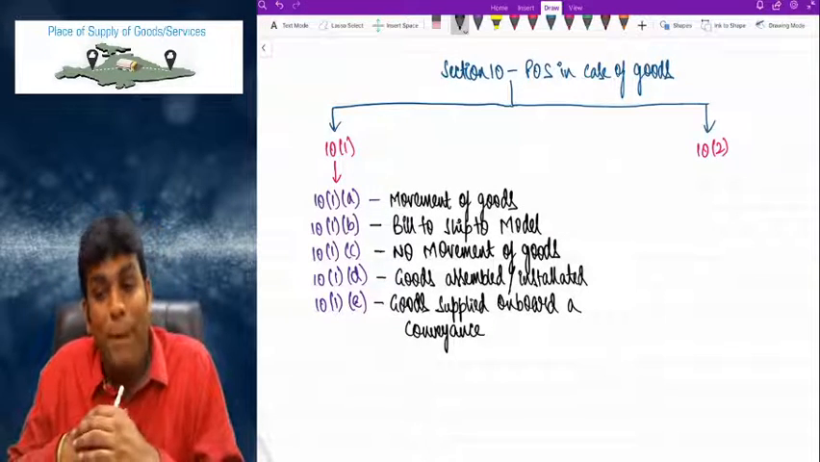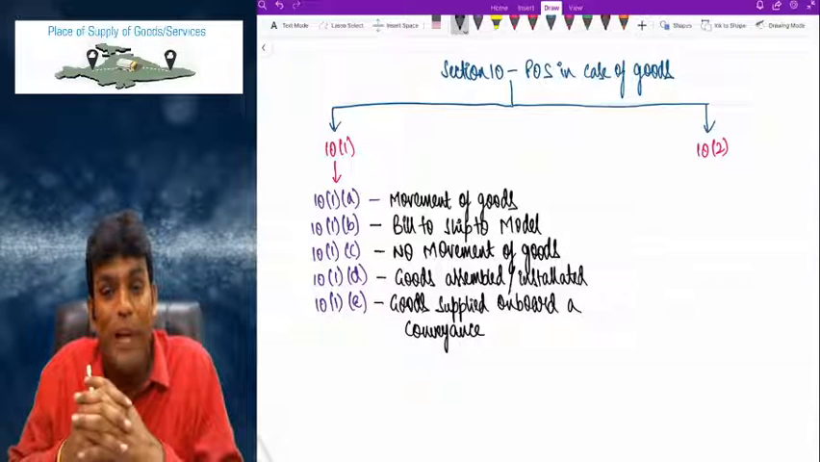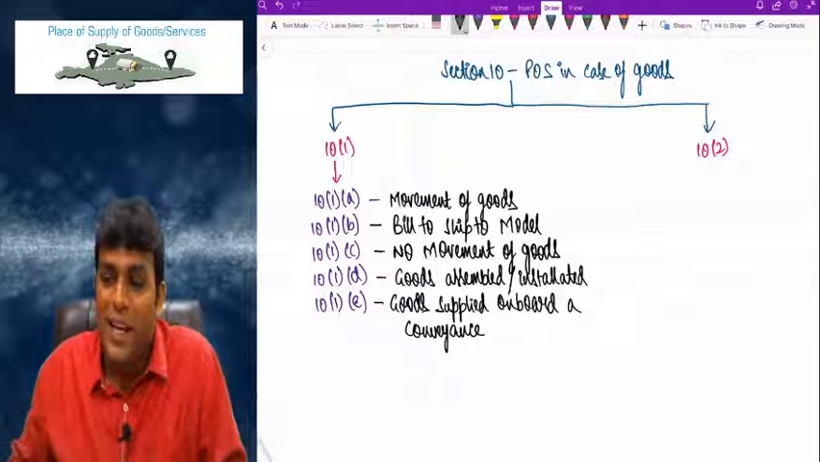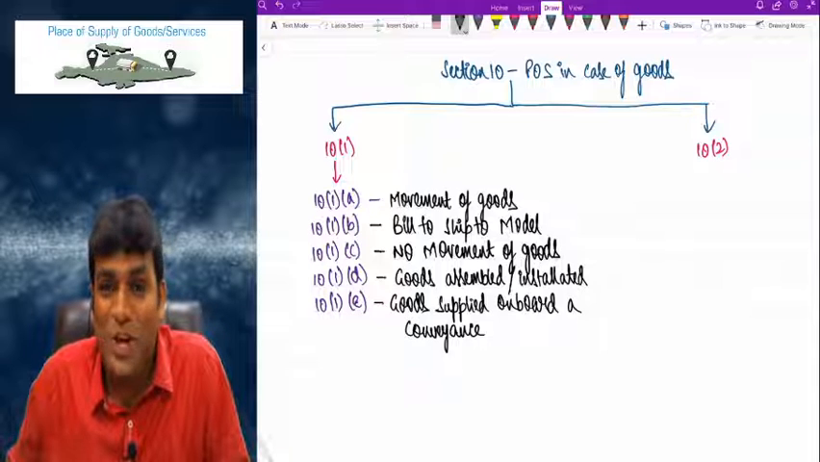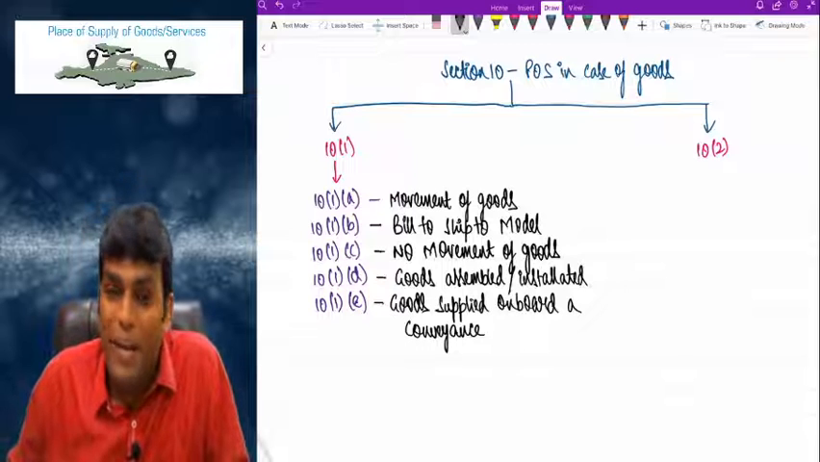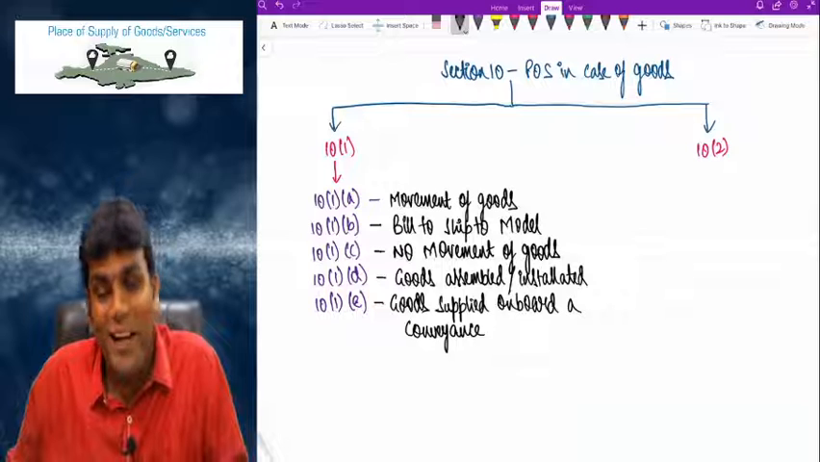10(1)(a) talks about place of supply in case where there is movement of goods. 10(1)(b) talks about bill to ship to model. 10(1)(c) talks about when there is no movement of goods. 10(1)(d) is goods assembled or installed. 10(1)(e) talks about goods supplied on board a conveyance. Goods supplied how, sir? On board a conveyance.